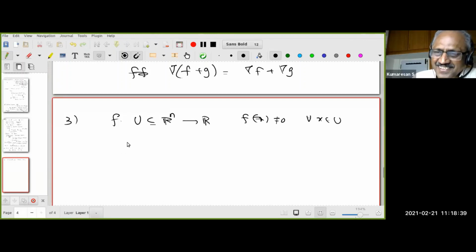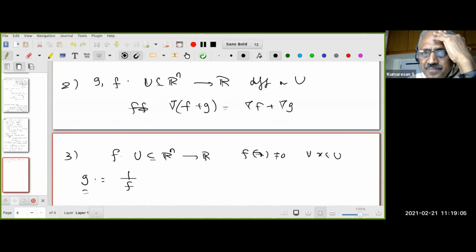See, this is what people do: they learn a lot, then they always think of this. So define a function g, which is 1 by f. Then I want to know whether g is differentiable, and if so, what is the derivative? Since these are all real valued functions, I can ask how the gradient of g is related to the gradient of f. You understand this? Now I want to think of g again as a composite of functions. Come on, all of you should be able to do it now.